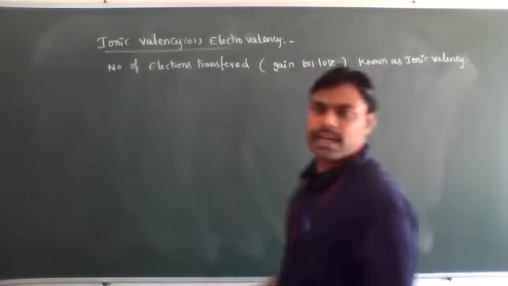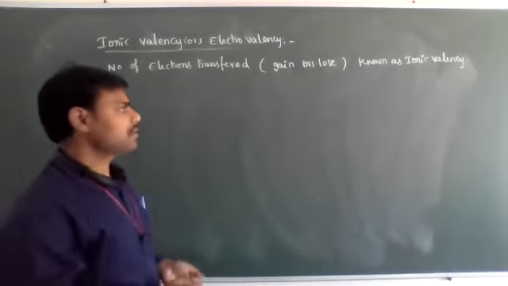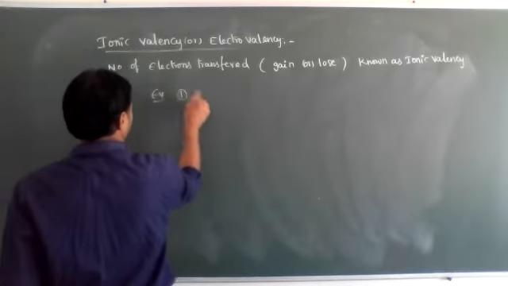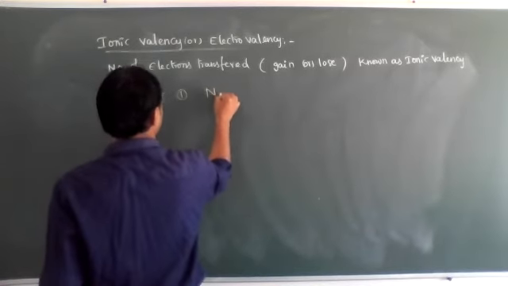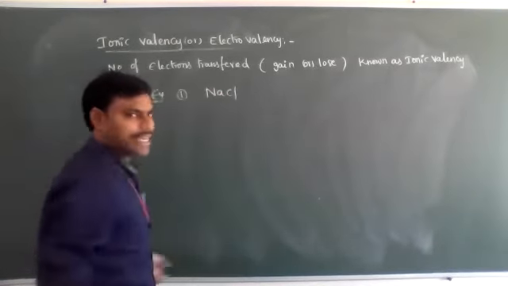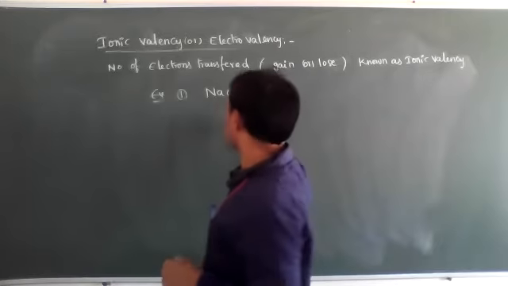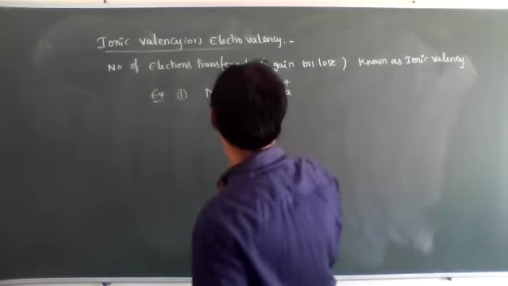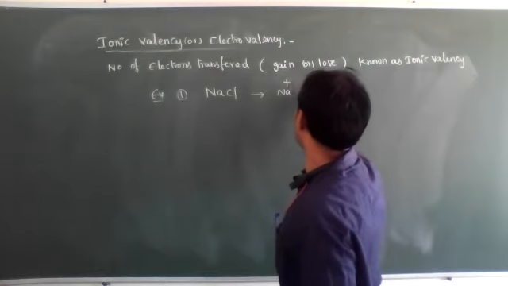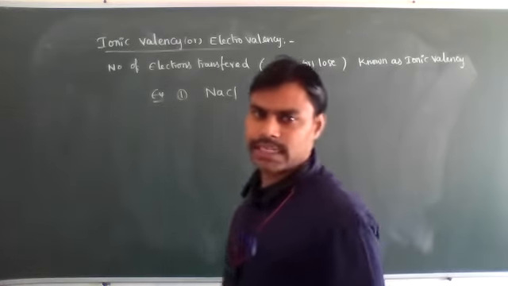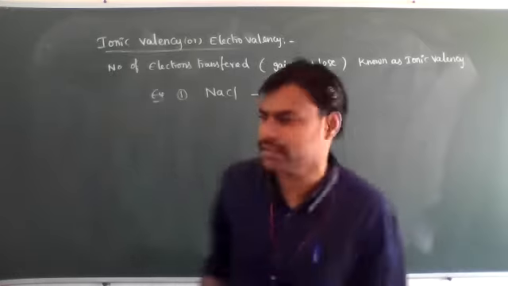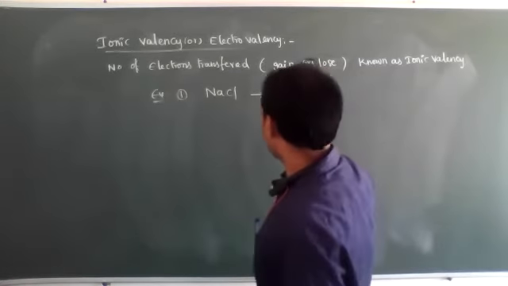Okay, dear students, let's see one important example. NaCl. This NaCl is an ionic compound, we know very well. In NaCl, the sodium loses one electron and the chlorine gains one electron. That's how it is ionized: NaCl gives Na plus and Cl minus.